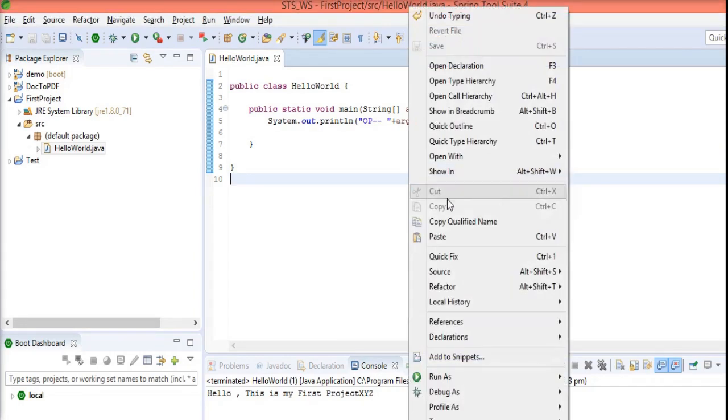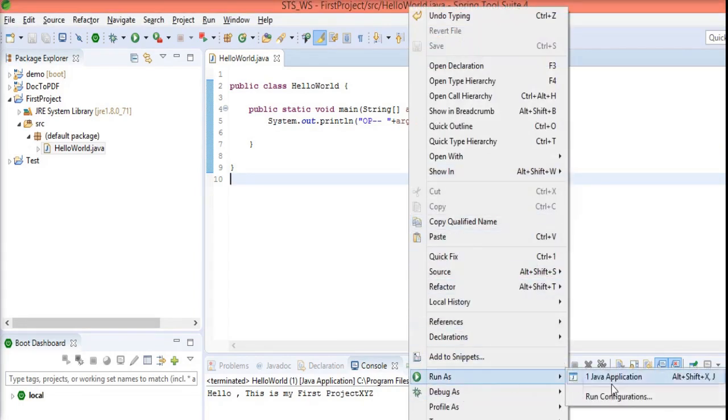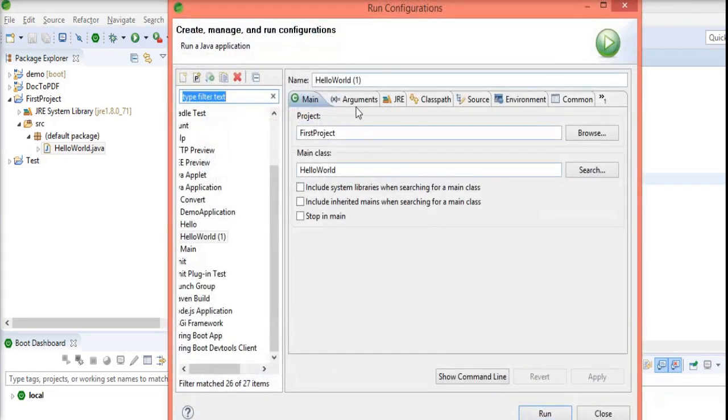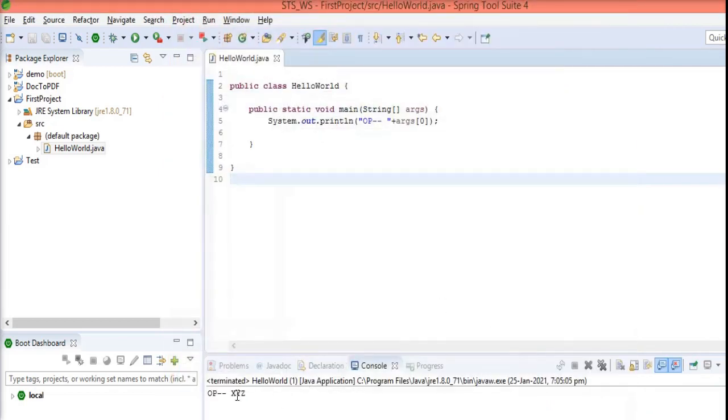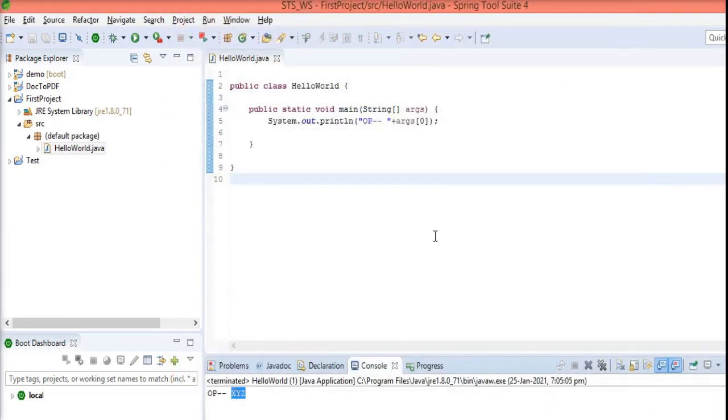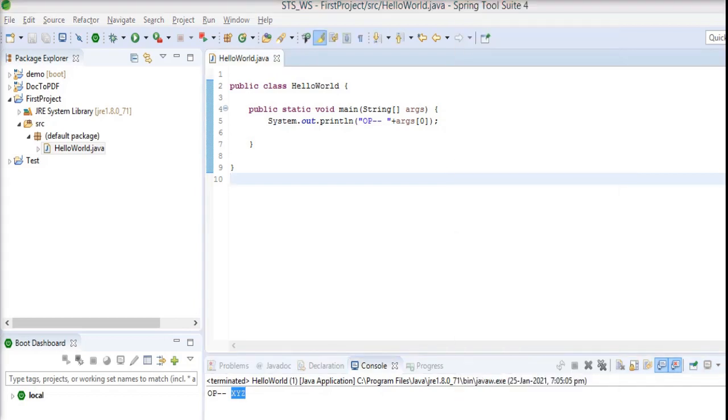So let's check. I go to Run Configuration, and I can see the arguments are there. I click on the Run button. Only xyz is there. So what happened exactly? Why is xyz there and why are abc and pqr not there?